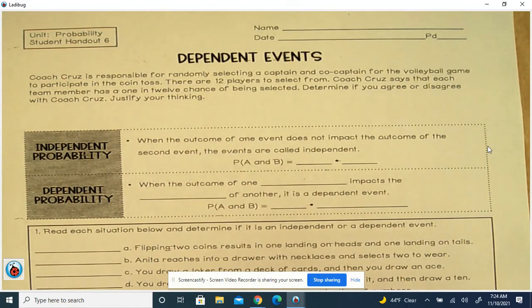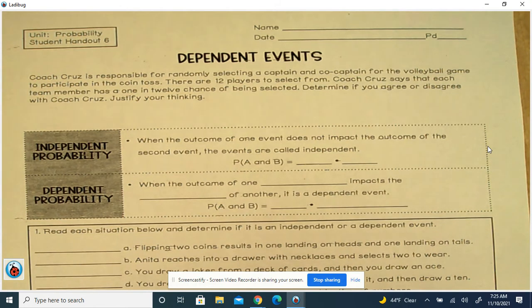Dependent events. Coach Cruz is responsible for randomly selecting a captain and co-captain for the volleyball game to participate in the coin toss. There are 12 players to select from. Coach Cruz says that each team member has a 1 in 12 chance of being selected. Determine if you agree or disagree with Coach Cruz and justify your answer.